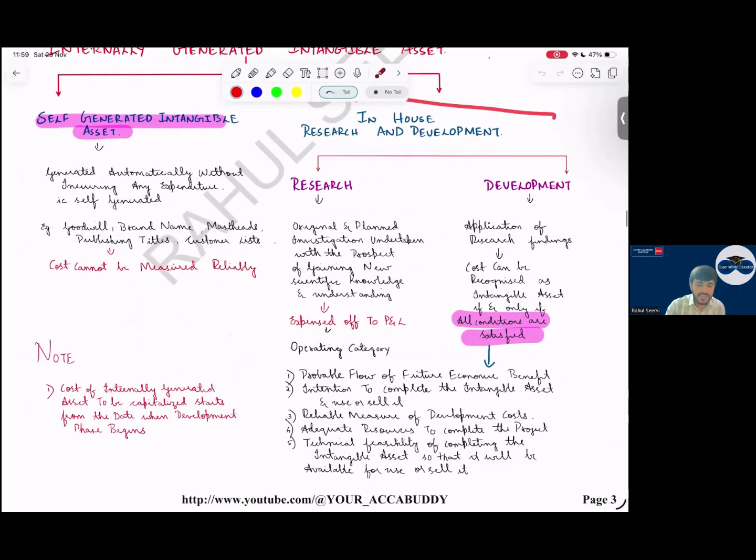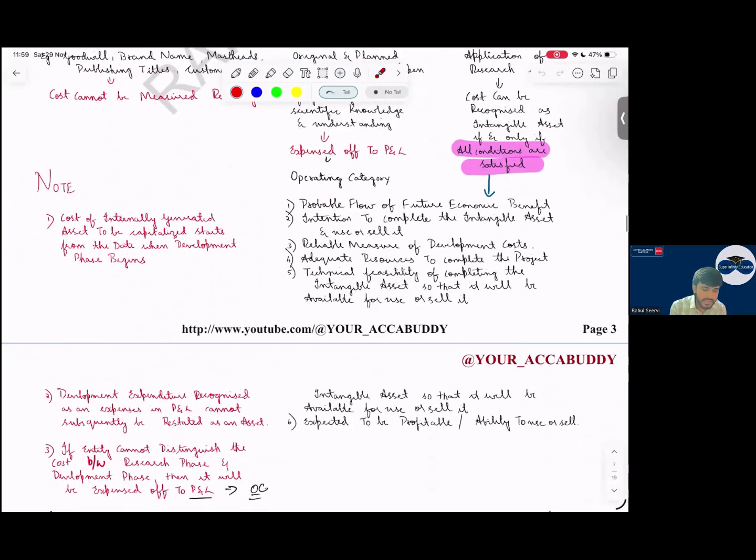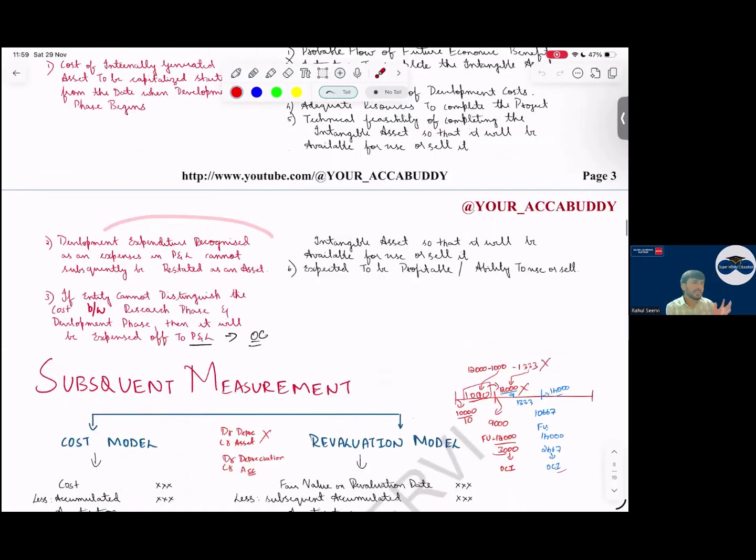Then coming to research and development, sir. For research, we recognize this as an expense in P&L. Sir, development we capitalize when the conditions are fulfilled. That is PIRATE: probable future economic benefit, intention to complete, resources should be available, ability to sell, it is technically feasible, and the expenditure can be measured reliably. Then the cost of the internally generated asset to be capitalized starts from the date when the development phase begins, when all the criteria are being met. Then, if it is difficult to determine whether it's research or development, everything will be put into P&L only.